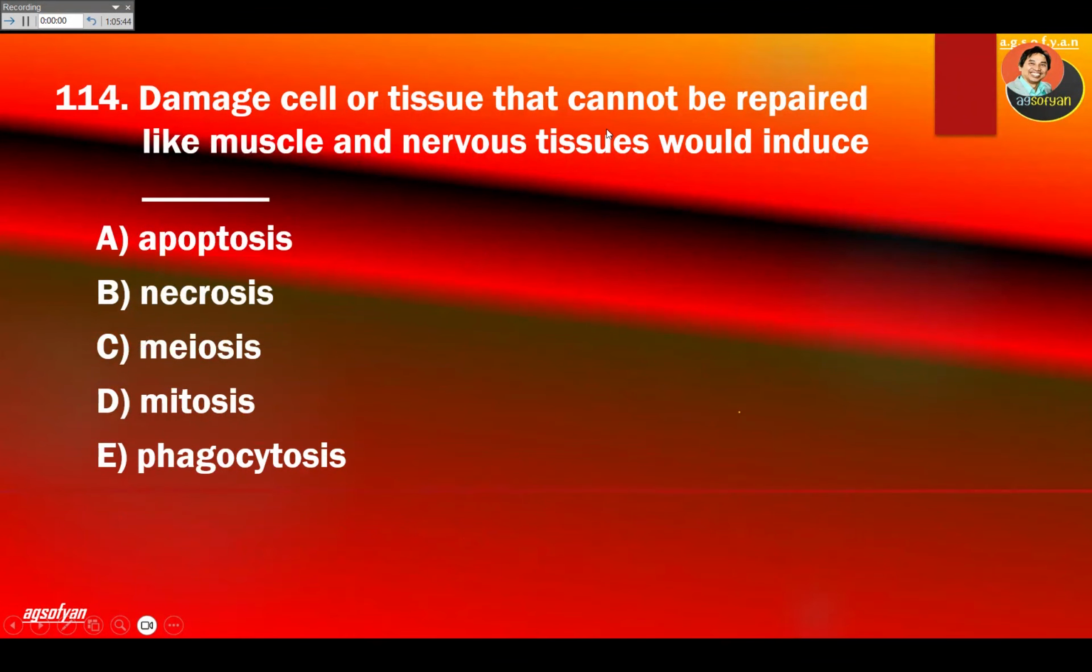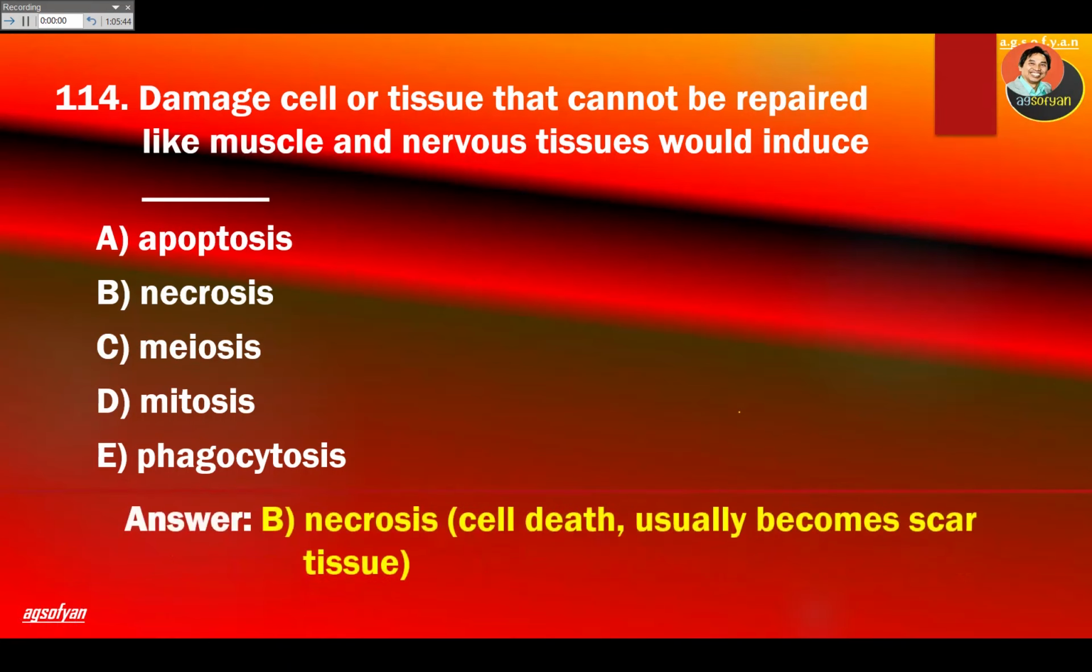Damaged cells of tissue that cannot be repaired, like muscle and nervous tissue, would induce. So what happens if this tissue, like muscle and nervous tissue, dies? It will not be replaced. It will change into dead cells. It's called necrosis. So the cell is called necrosis, a dead cell, which later becomes scar tissue.